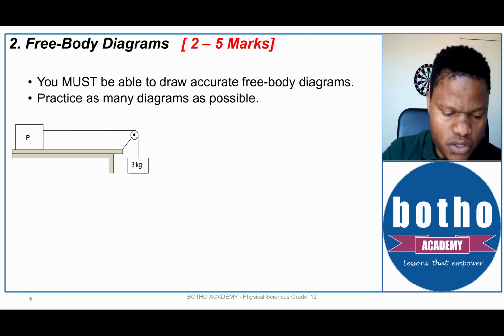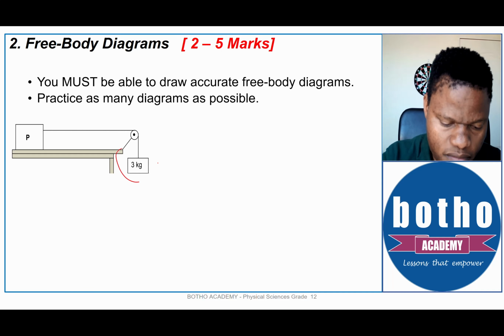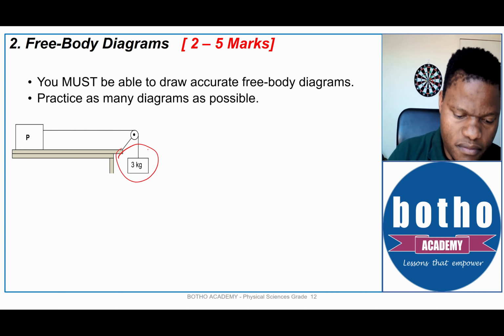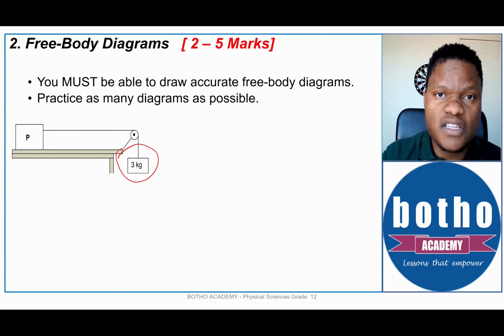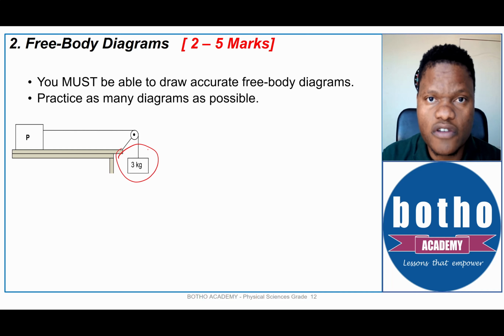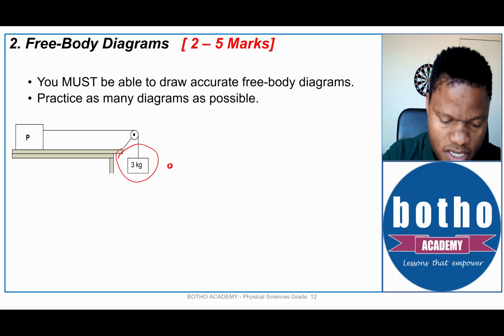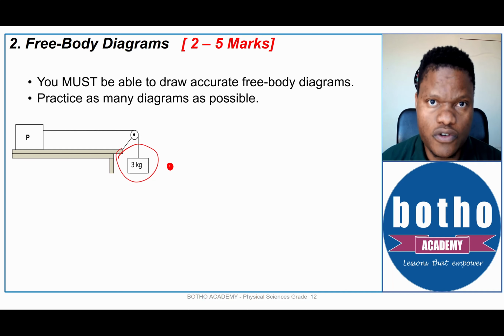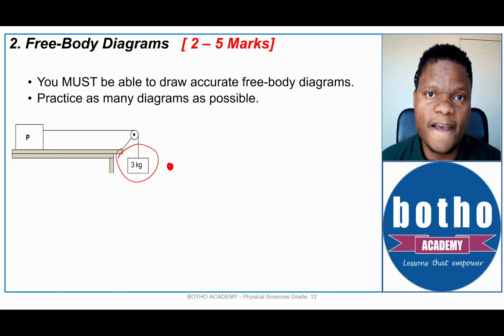Let's start with the easy one. The easier one would be the 3 kilogram block. If they ask you to draw a free body diagram for the 3 kilogram block, the first thing that we need to remember is that when we draw a free body diagram, we do not draw the object itself. We draw a dot to represent the object. In this one, there are two forces acting on this object, and there will be 2 marks. This would be a question that is allocated 2 marks.